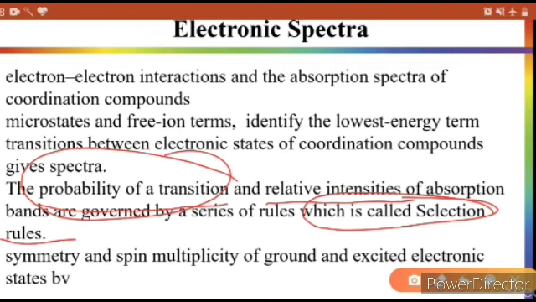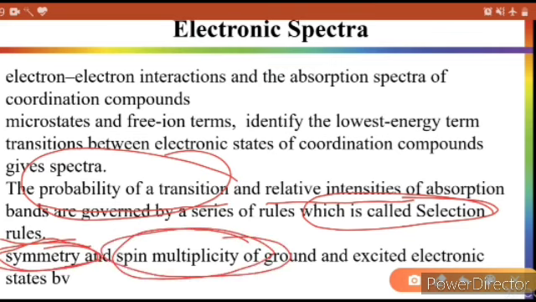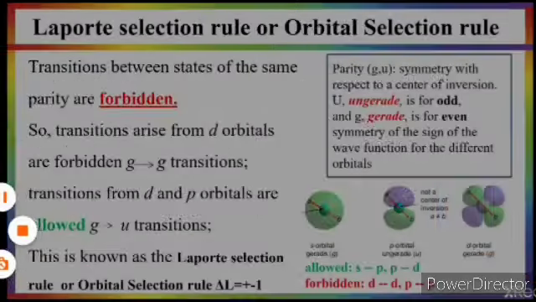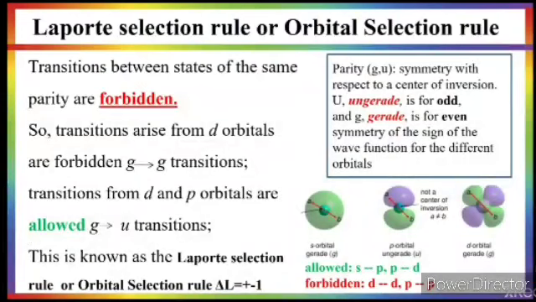The selection rule is mainly based upon two factors. First is the symmetry of the orbital and second is the spin multiplicity of the ground and excited electronic state, meaning from where to where the transition is occurring. So these two factors make the selection rule. Let's take them in detail. The first rule is the orbital selection rule, where the symmetry of the orbital is important.